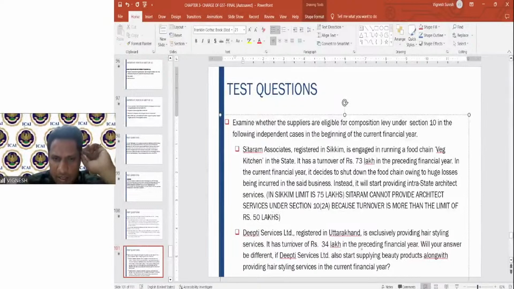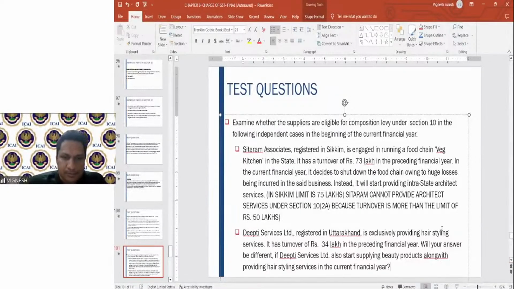Fine. Next one. Deepti Services, registered in Uttarakhand, is exclusively providing hairstyling services. Turnover of rupees 34 lakhs in the preceding financial year. Will your answer be different if it starts supplying beauty products also along with providing hairstyling services?